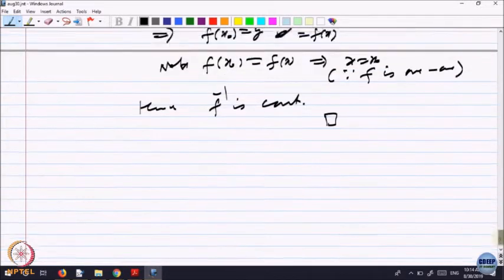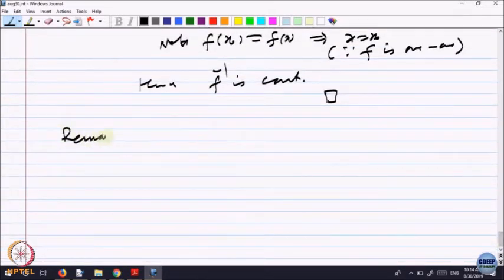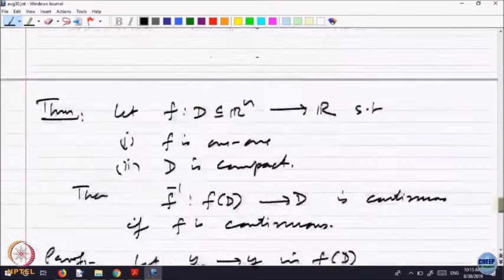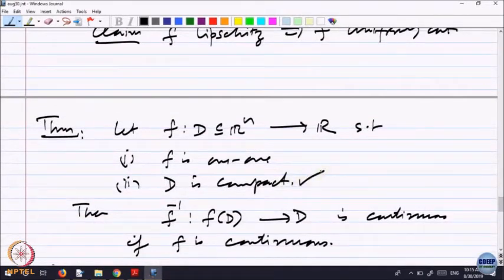I think I should make a remark, probably you should try to remark: D compact cannot be removed. So what does that mean? In this theorem, we had the condition that D is compact. If the domain is not compact, even if the function is 1-1, the inverse need not be continuous. So try to construct an example, otherwise in the tutorial class you will discuss it.